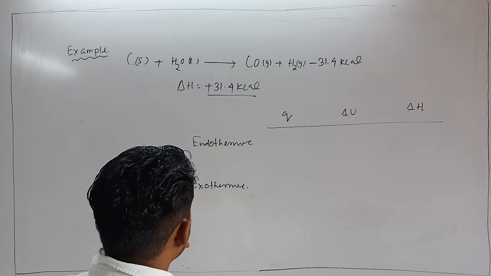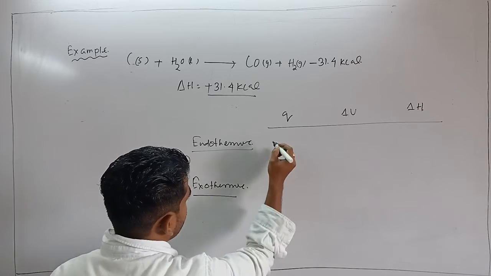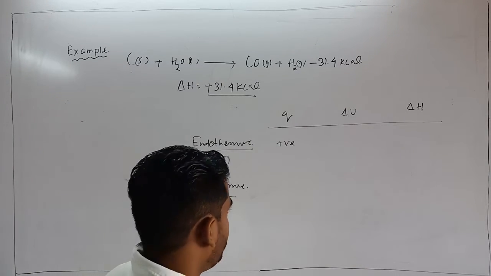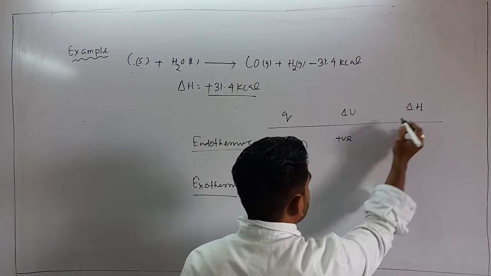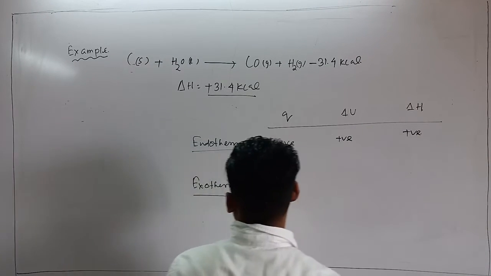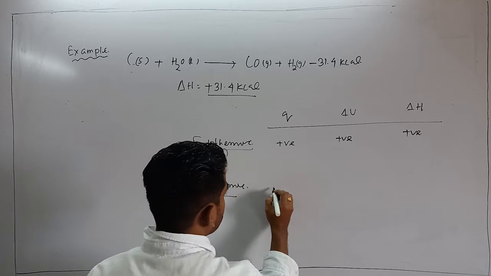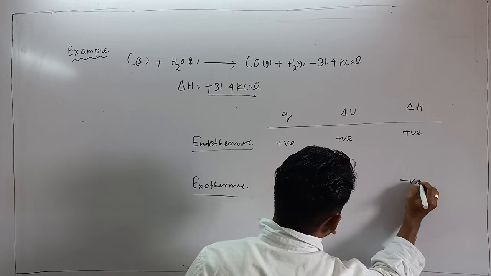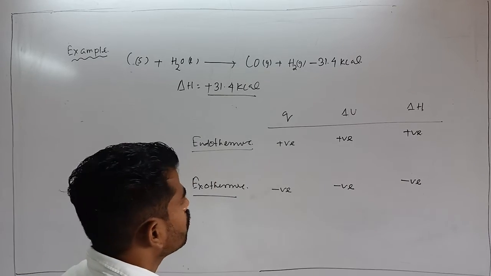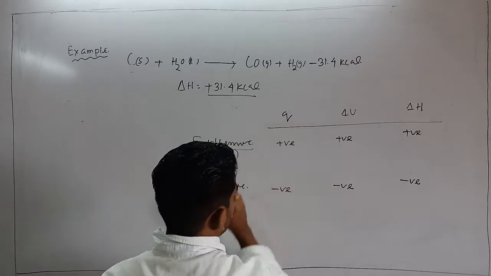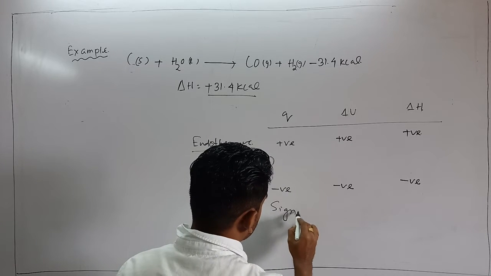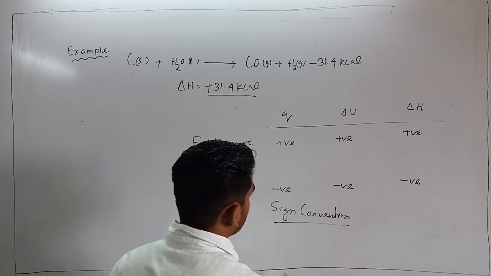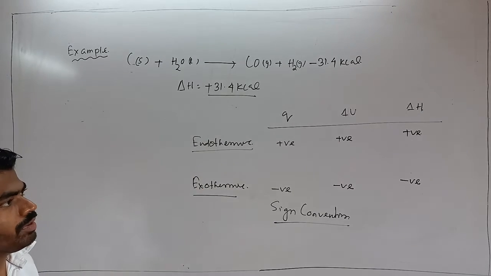For endothermic, since energy is absorbed, Q becomes positive, del U also becomes positive, del H positive. And for exothermic, Q negative, del U negative, del H also negative. Clear? So this is the sign convention for exothermic and endothermic processes.